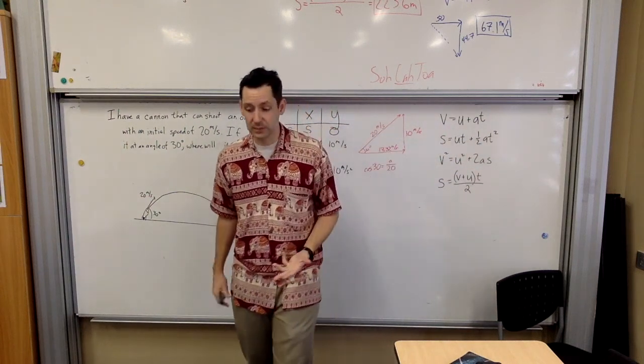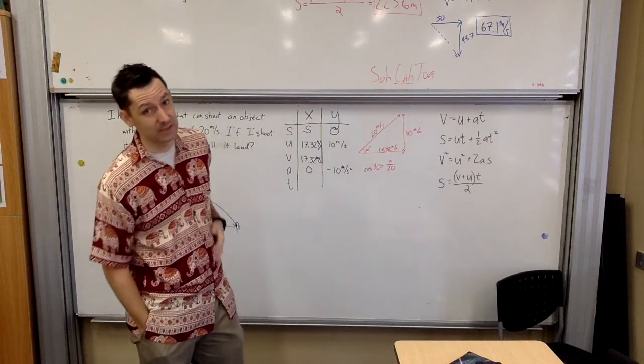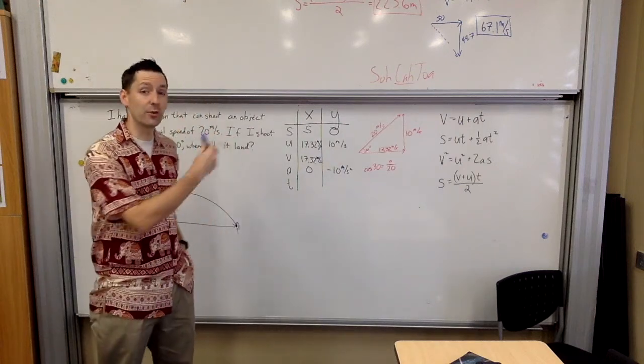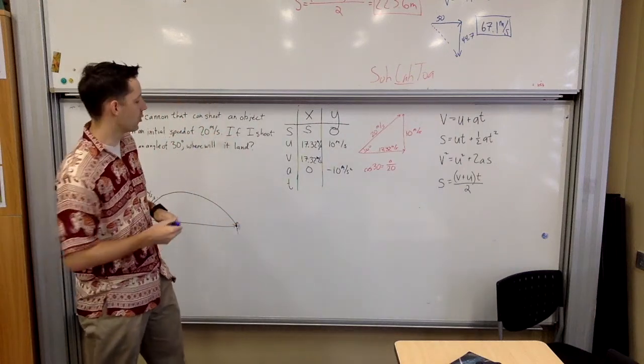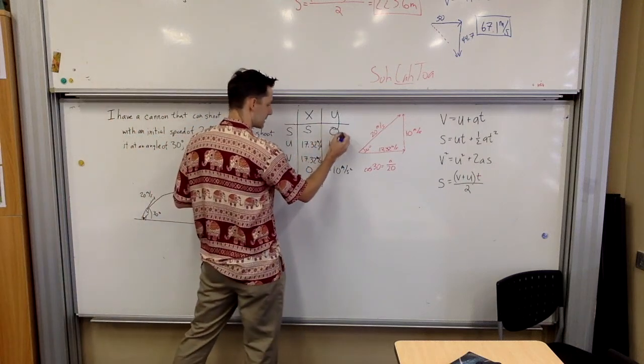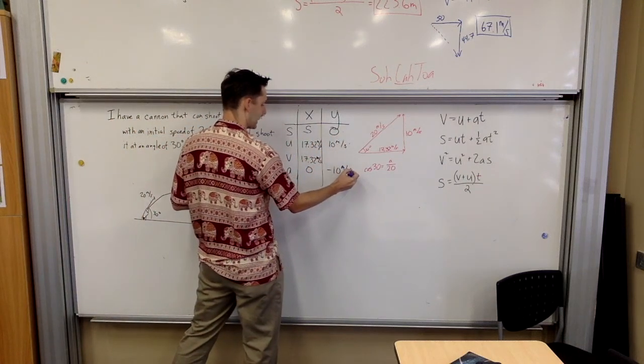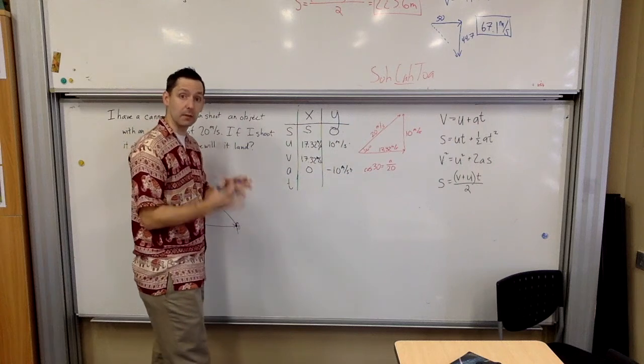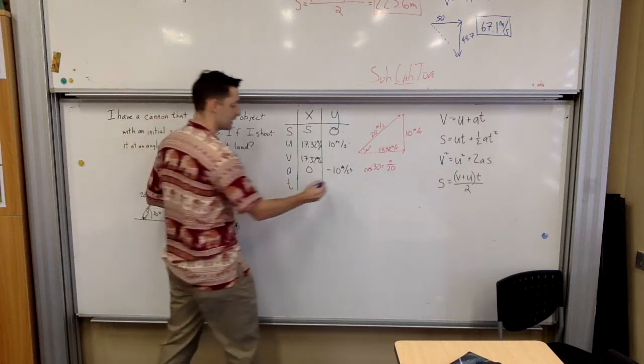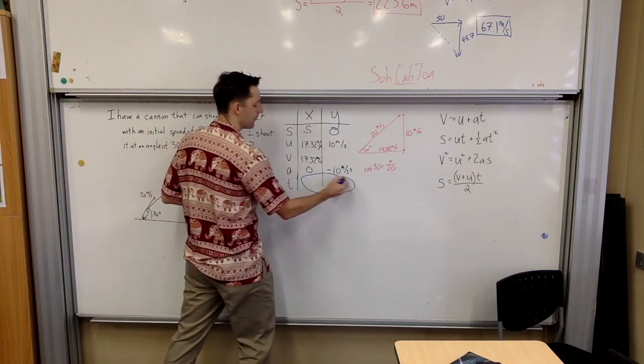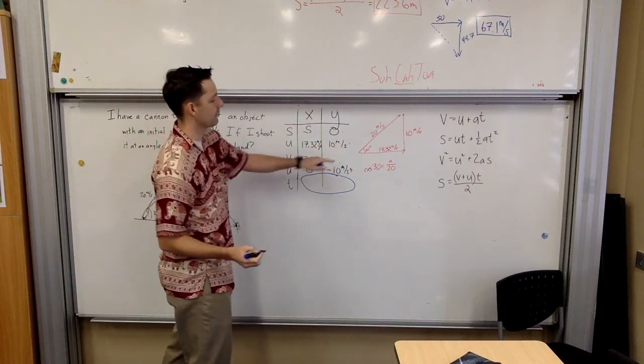I don't want my displacement to go away. I want to be able to find it. So at this point, I'm going to have to go with the y's first, just like in the other question. So I've got S, I've got U, and I've got A, and of course the link between the y and the x is the time. So I need to find that time there. So I need everything except for the v.